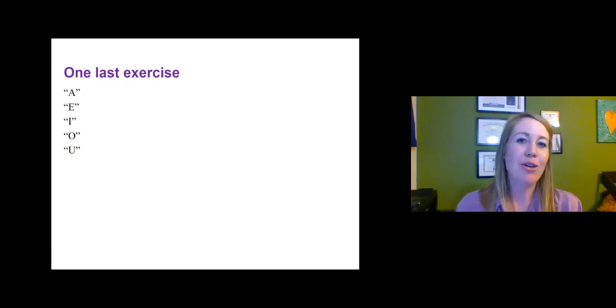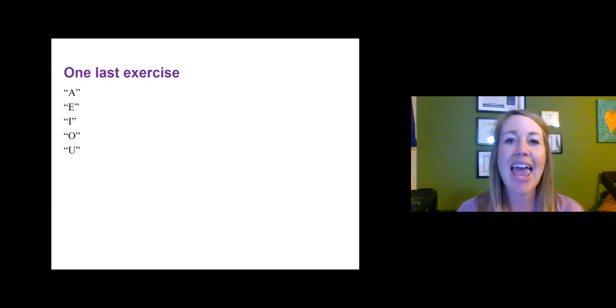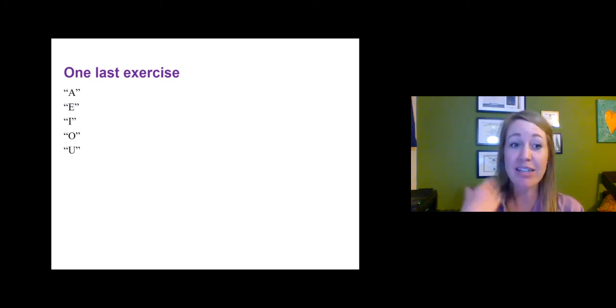But if I tell you to spell A in phonemes, there's a diphthong that you would write. I'm pronouncing a diphthong, A. So go ahead and take these five vowels and write out the phonetic spelling for each of them. The answer is on the next screen, so pause if you need to.